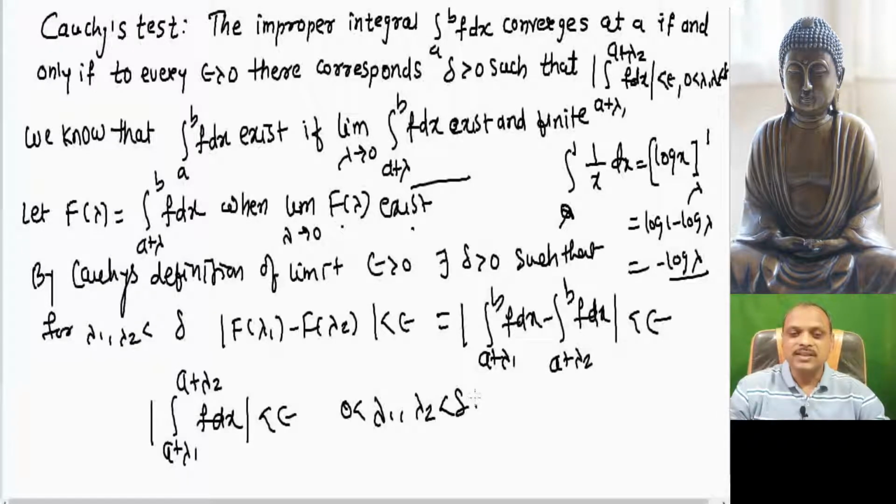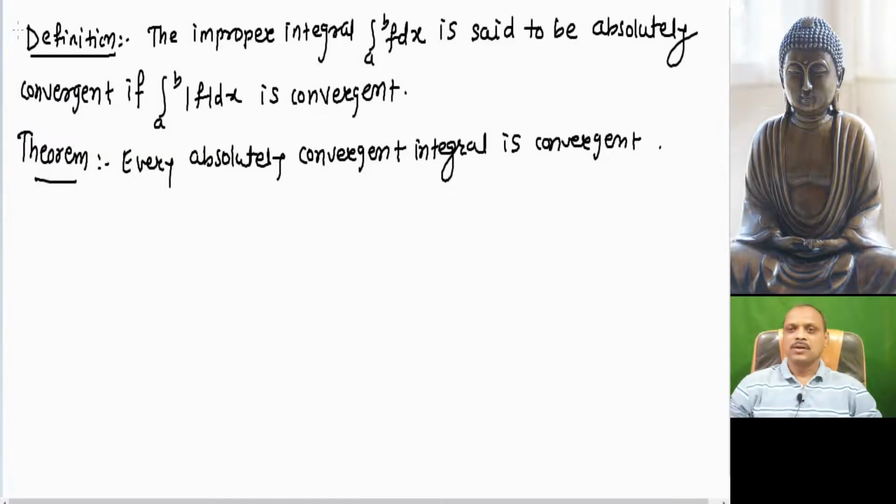So when this condition is satisfied, the function is said to be convergent at point a, and this is by applying Cauchy's criteria of limit, and hence it is called Cauchy's test.